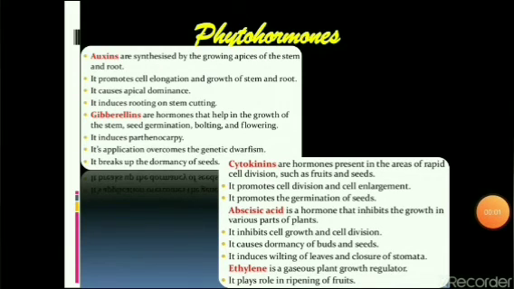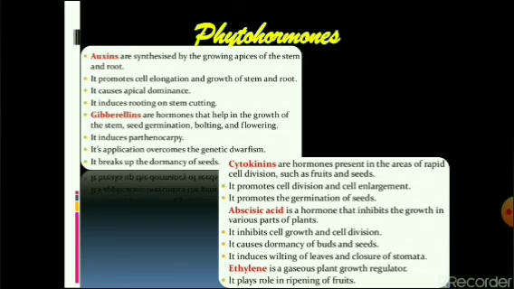The next class of hormone that we are going to discuss is abscisic acid. It is a plant hormone that is inhibitory in nature. It inhibits cell growth and cell division. That means to say that it will inhibit growth of the plant body. It will also cause dormancy in buds and seeds. It induces wilting of leaves and closure of stomata.